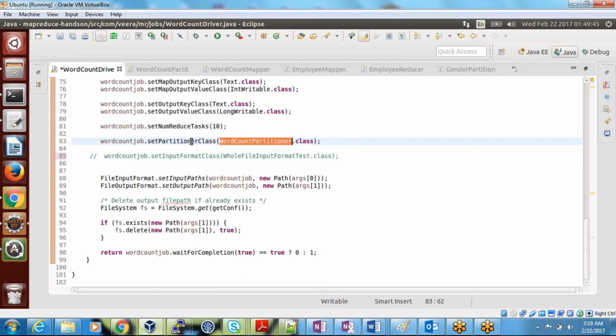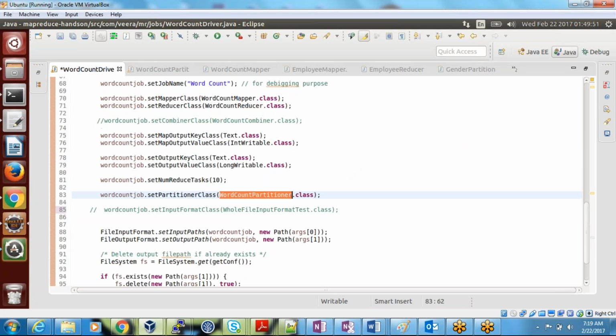If you didn't set this partitioner class, by default it will take the hash code, but I'm overriding it with my own partitioner class. Suppose you didn't specify the word count mapper class, what will happen? It is going to execute the default, which is the identity mapper. If I didn't specify the reducer here, it will execute the identity reducer. The same way, if I didn't specify the partitioner here, it is going to execute the default partitioner, which is called the hash partitioner.